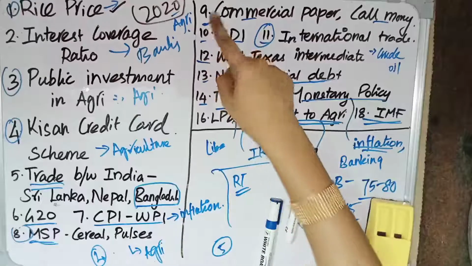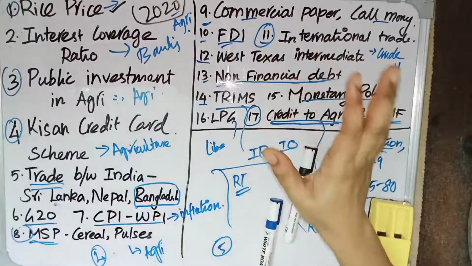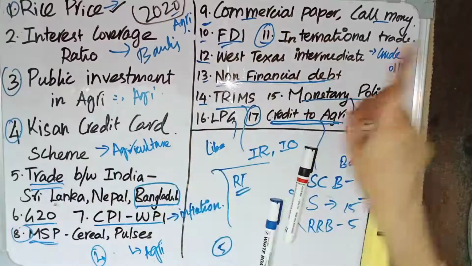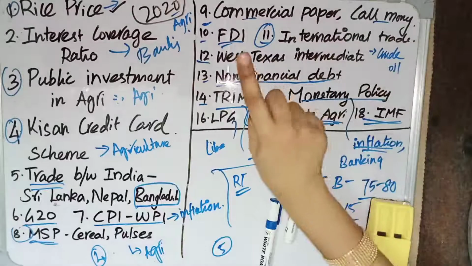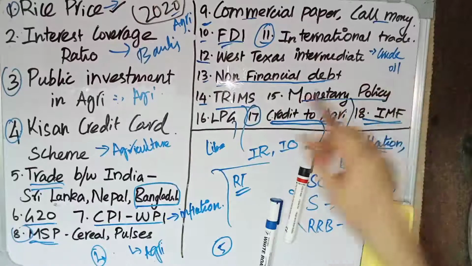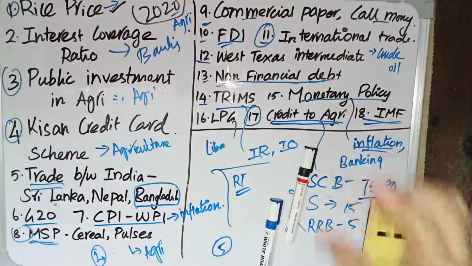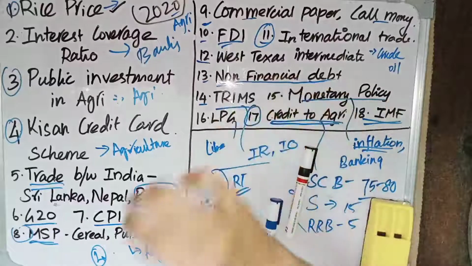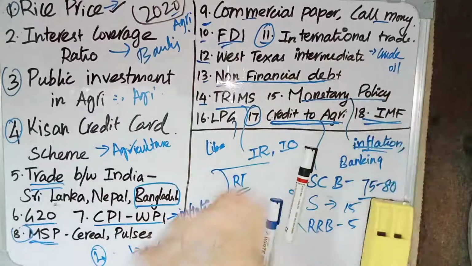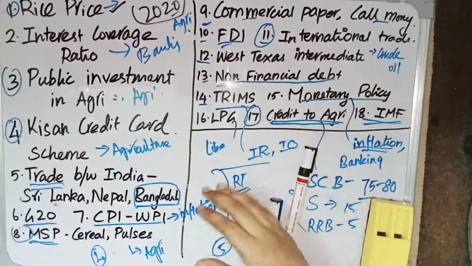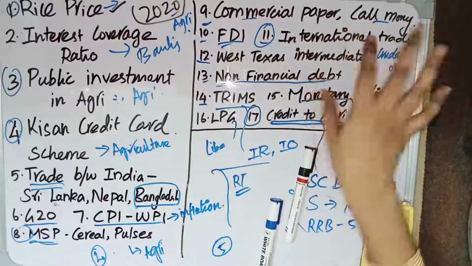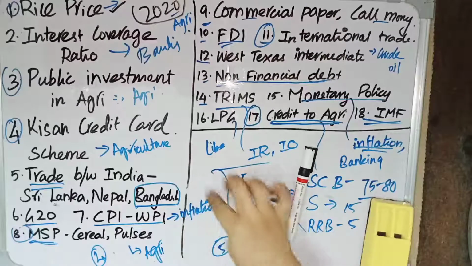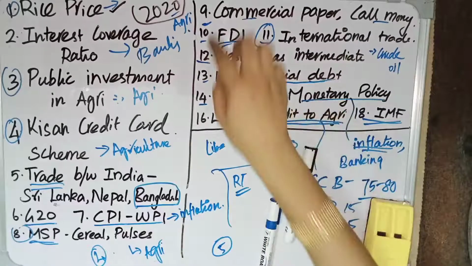And the ninth question is relating to terms. They have given 4 terms and they have defined the terms. They have given that commercial paper refers to something. Statement 2, call money. Statement 3, they have given something. Statement 4, they have given something. So if you see something which is new to you, which you don't know, see what it is, what it means. That is enough. You don't need to know more about it. See what it is, because often UPSC will ask questions like this. They will give a word and ask what it refers to, and they will give options. So see those stuffs.